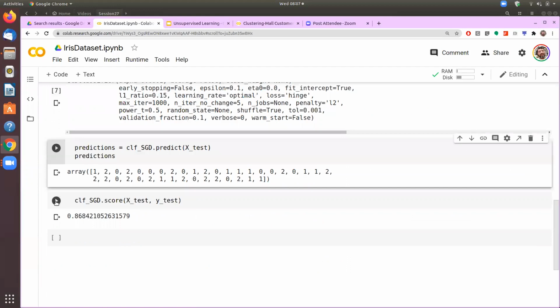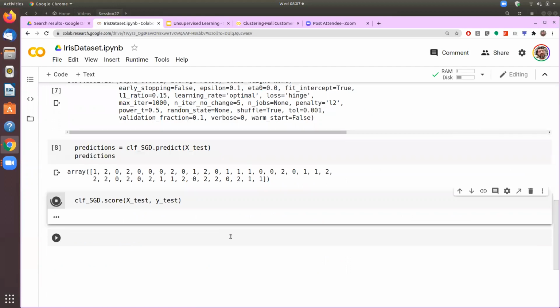And then we get the accuracy score, which is 86%. It means that now if I have the information about the sepal length and width and petal length and width, then I will be able to categorize the flower into either of the three different categories with 87% accuracy. That's what we have now got from the classification algorithm.